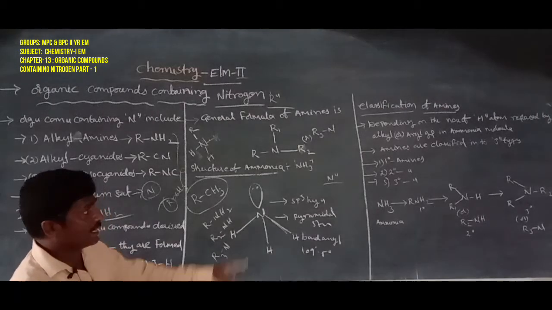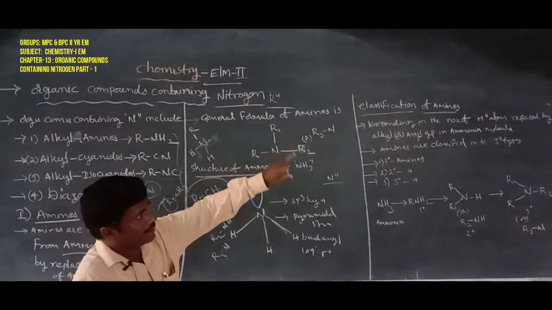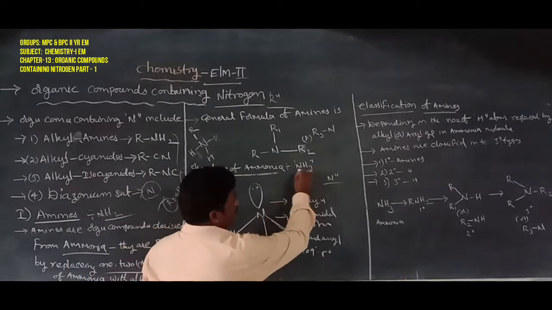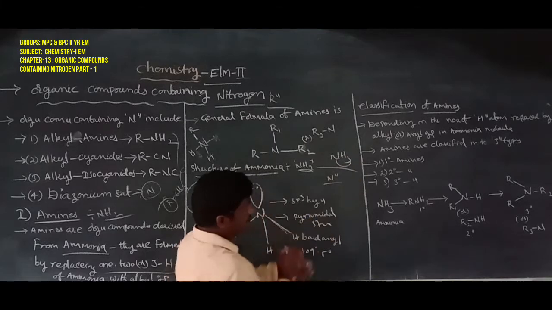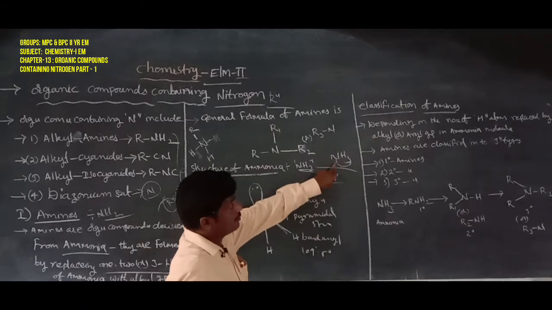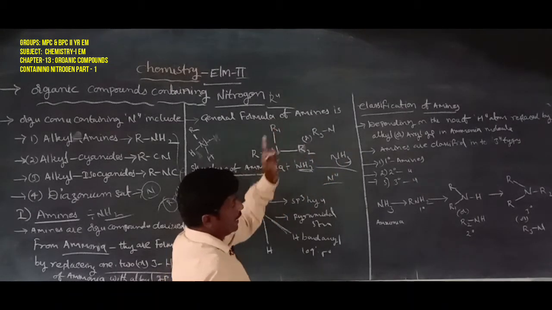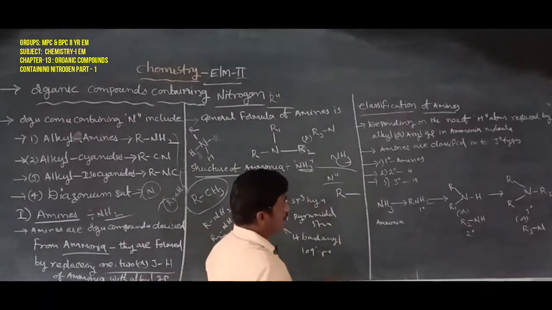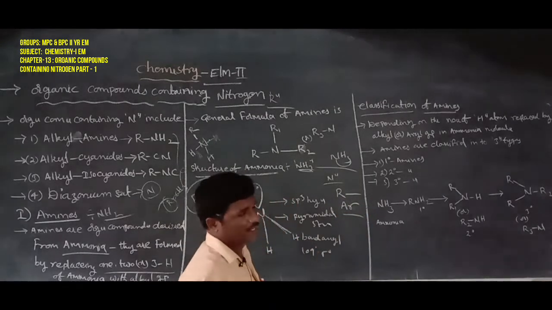Next, another topic: classification of amines. It depends on the number of hydrogen atoms. Here is NH3, where nitrogen bonds with three hydrogen atoms. The classification depends on the number of hydrogen atoms replaced by an alkyl group. R is also known as an alkyl or aryl group, and Ar is known as an aryl group, in the ammonia molecule.